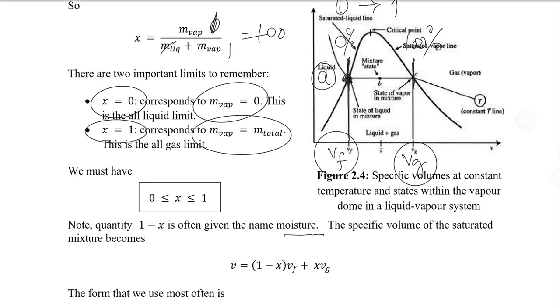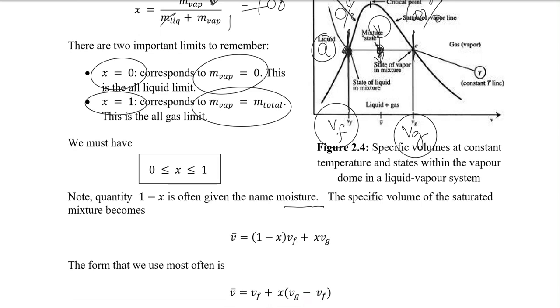Let's say I'm interested in finding a volume somewhere over here. Graphically, I would define quality X somewhere, so let me draw it like this.